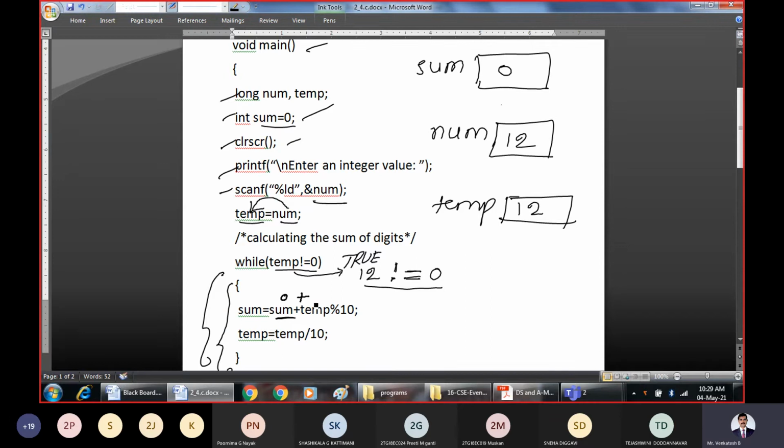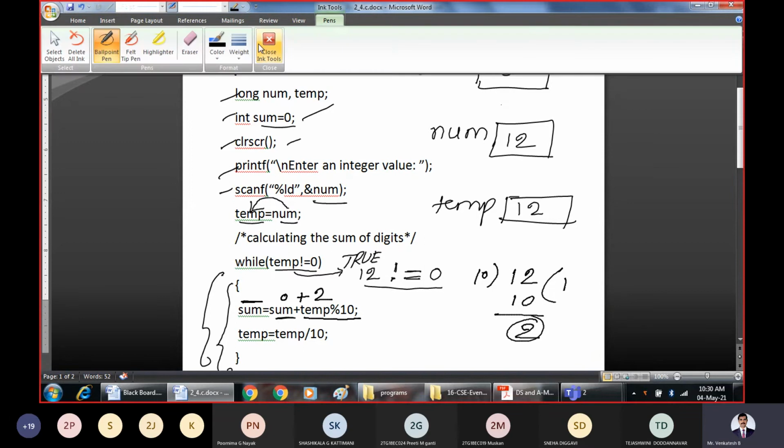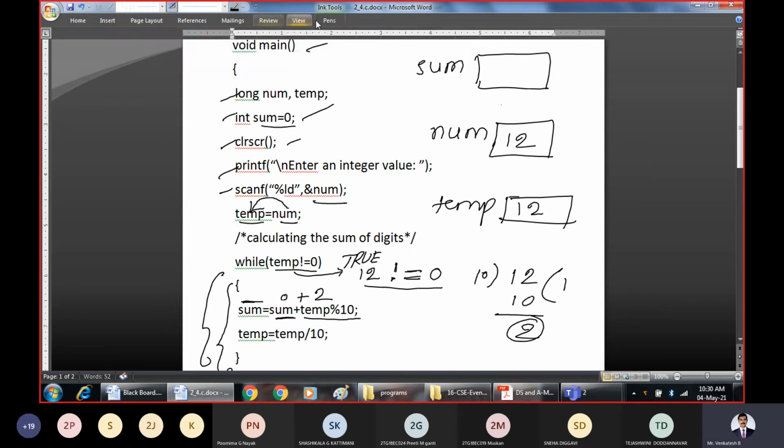That 0 plus temp modulo 10. What is temp? Temp is 12. So perform 12 modulo 10. So 12 modulo 10 is how much? 10 into 1 will get 1 and the remainder is 2. So the outcome of this is 2. So 0 plus 2 is how much? 2. That means the new value of sum is 2. Earlier it was 0. This is simple mathematics that I am trying to explain. Earlier it was 0, now it will become 2.